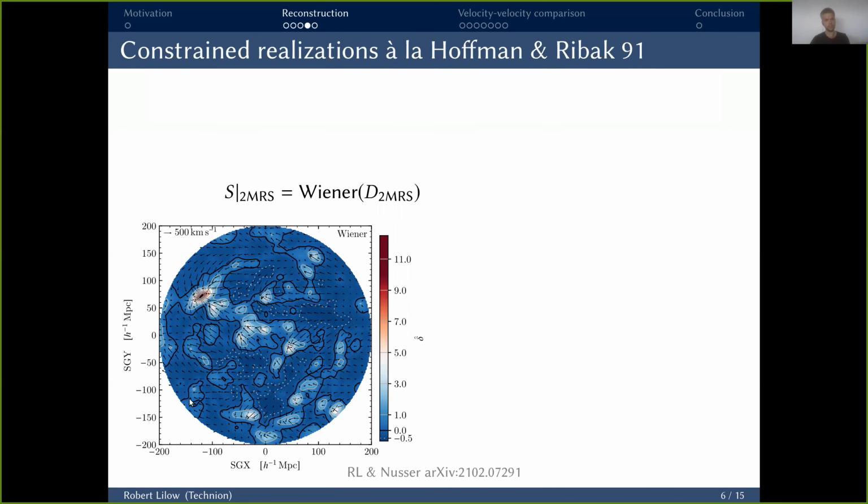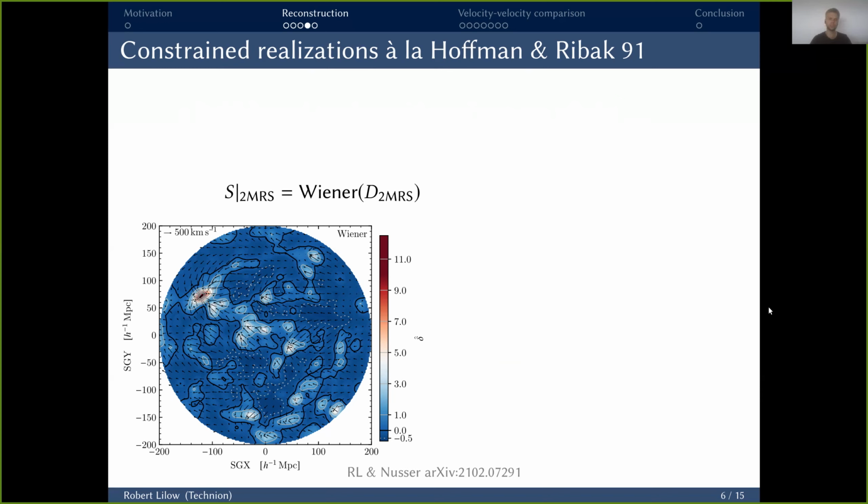So what I show down here is now the result of the Wiener filter applied to the 2MS data as a slice through the supergalactic plane, with colors and contours showing the density contrast and the errors to the peculiar velocity field. You can nicely identify some of the known dominant structures, like Virgo right here in the center, Coma up here, and further out we have the Shapley supercluster.